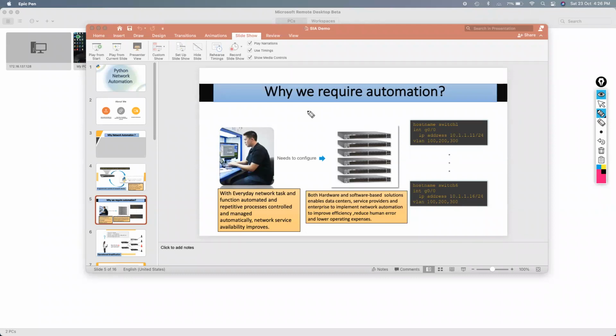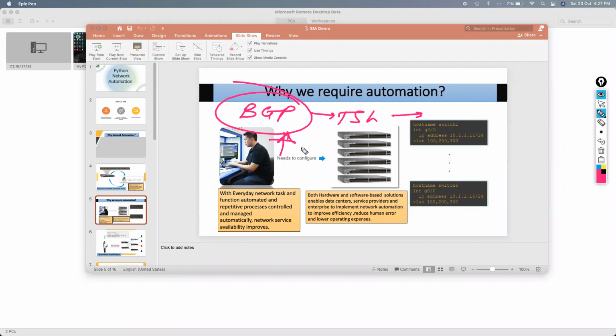If you know better how to configure BGP, you know how to troubleshoot, you know how to handle P1 or P2 calls, that is totally fine, which is the day-to-day work of a network engineer. But what new do you know? The time required for configuring BGP will be very much less if you use network automation.